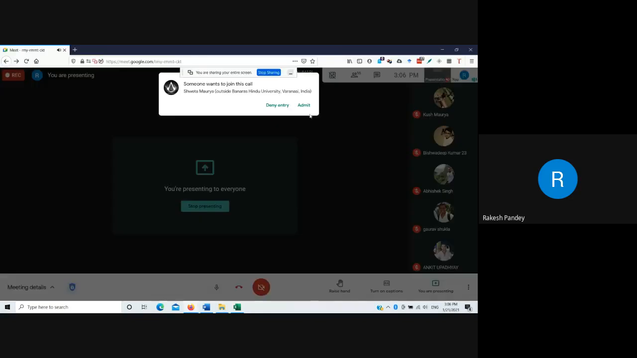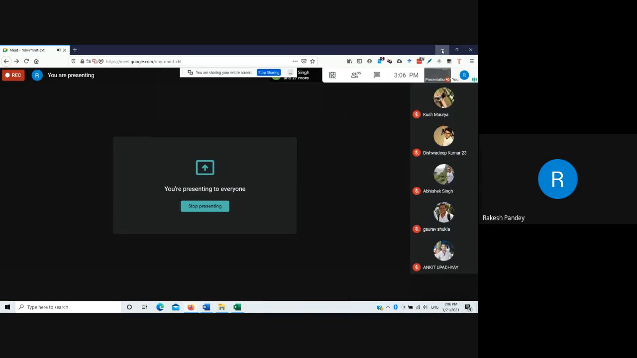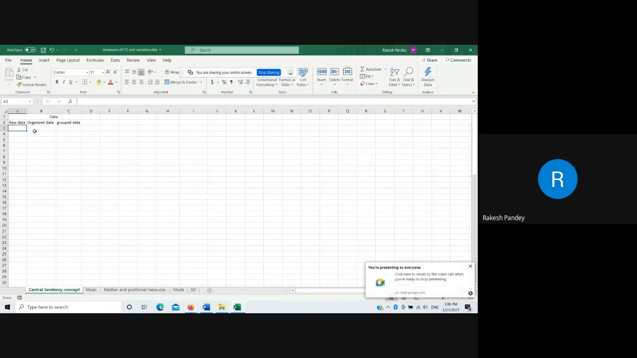I will have to go back and forth because when I am seeing my Excel sheet, I am not able to see the Google Meet. This is one problem. I have minimized, let me try.